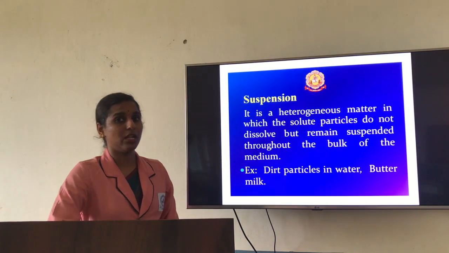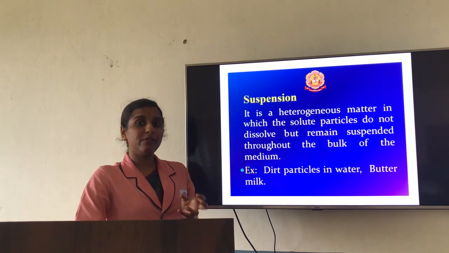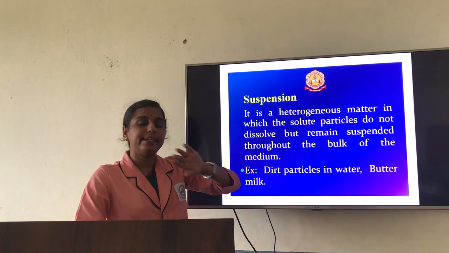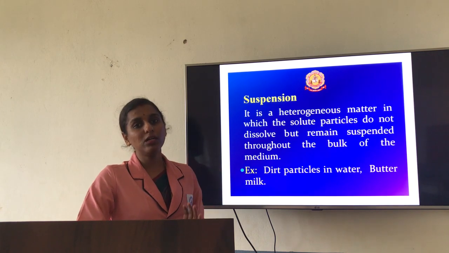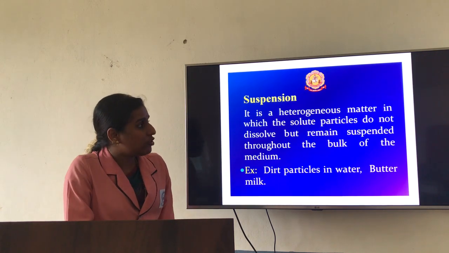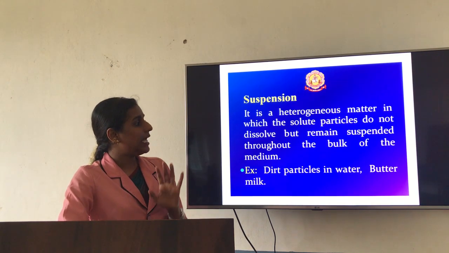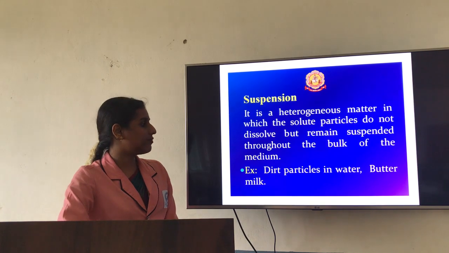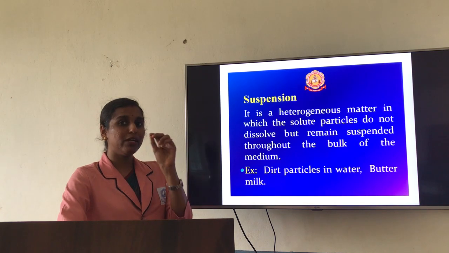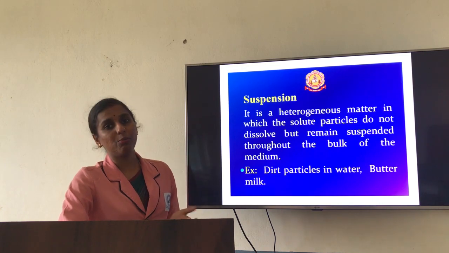Now regarding suspension, what is meant by suspension? Suspension is nothing but separated. Here what will happen is, when you take the solution or the substance, some of the particles will be suspended, some of the particles will be separated from the bulk solution. So those particles we are going to consider as suspension. So it is a heterogeneous matter in which the solute particles do not dissolve but remain suspended throughout the bulk of the medium. Examples: dirt particles in water as well as butter in milk. You will be able to see the particles. Here the size of the particles will be above 100 nanometer.